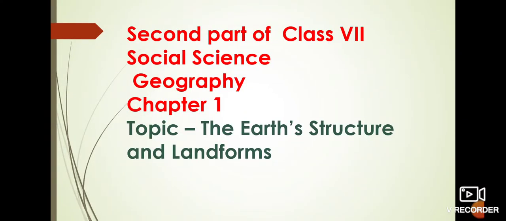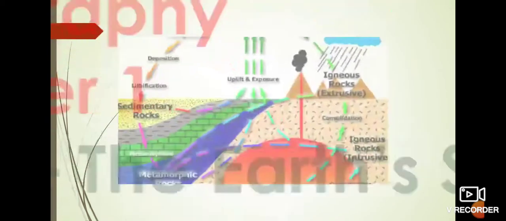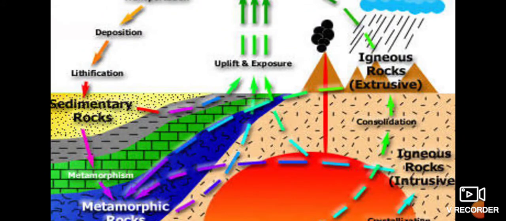So now children, we are moving to our next topic, which is related to the rocks only. As you all have heard about the water cycle, similarly we have the rock cycle also. The rock cycle is a cycle of the formation of the rocks. And we have also read that igneous rocks are the parental rocks or the primary rocks, and all the other rock materials originate from the igneous rocks only.